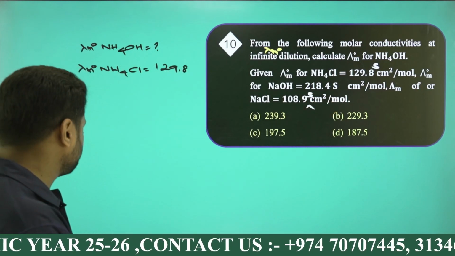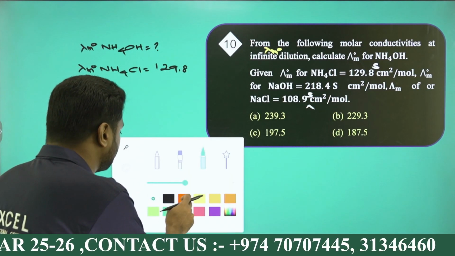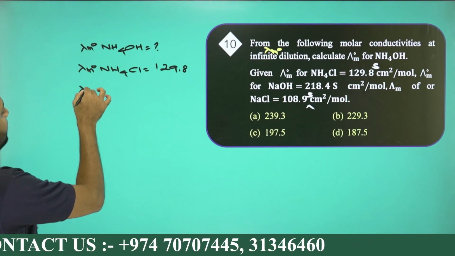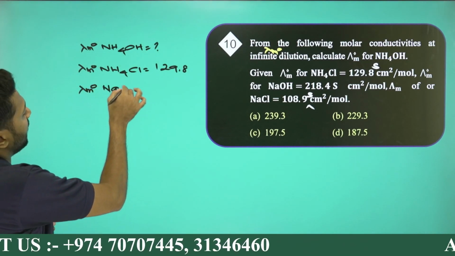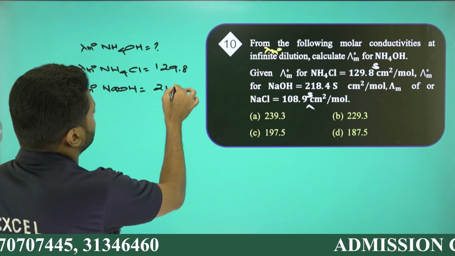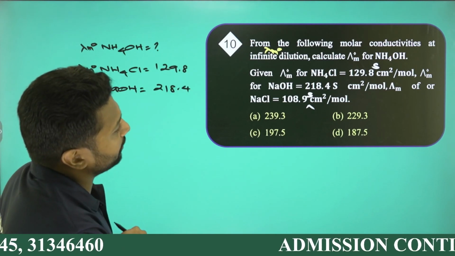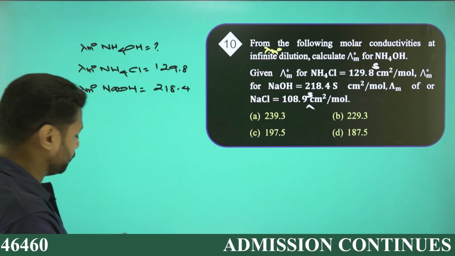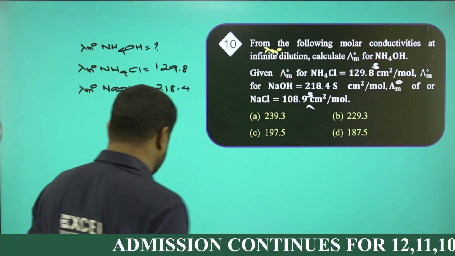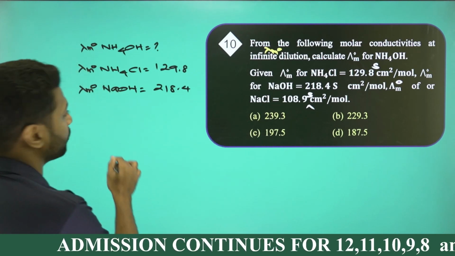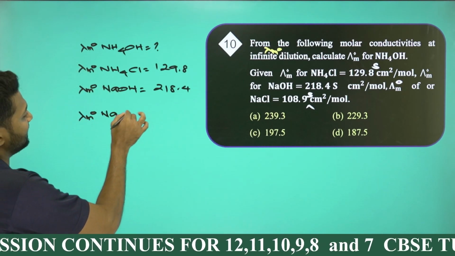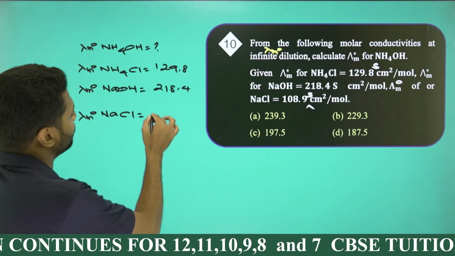So lambda m naught of NH4Cl is given to be 129.8, and lambda m naught of NaOH is given to be 218.4. Similarly, it should be lambda m naught of NaCl, given to be 0.8.